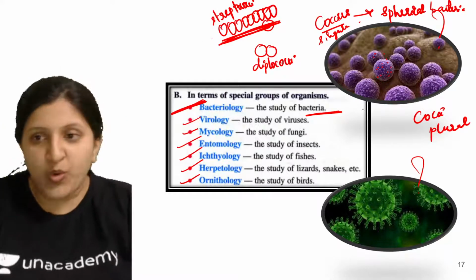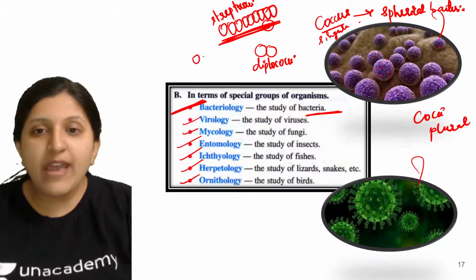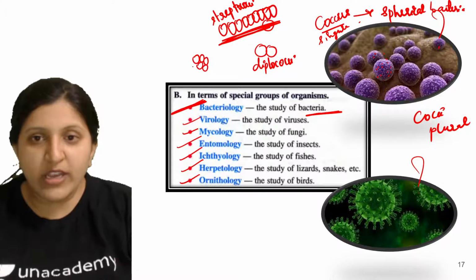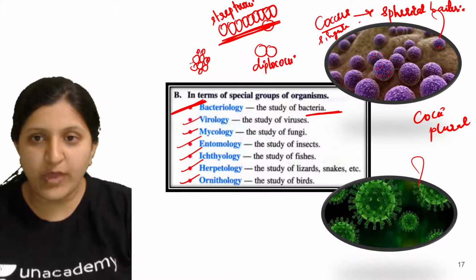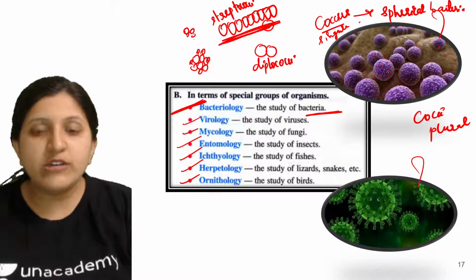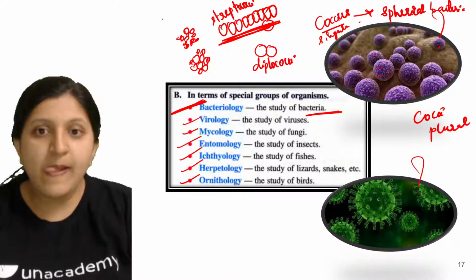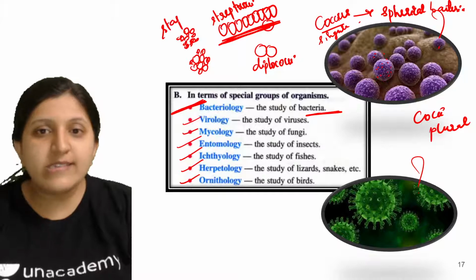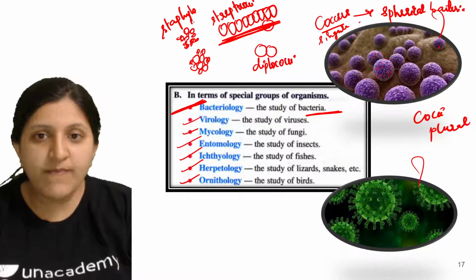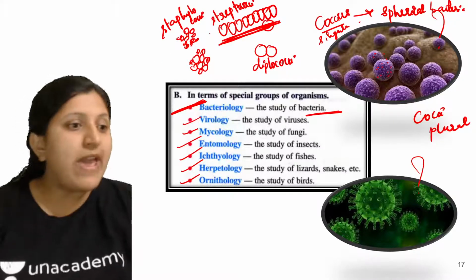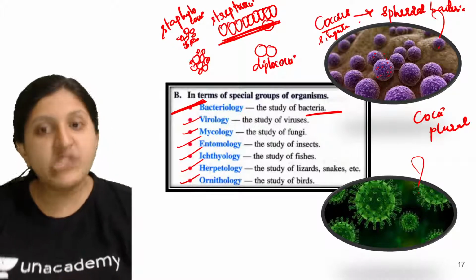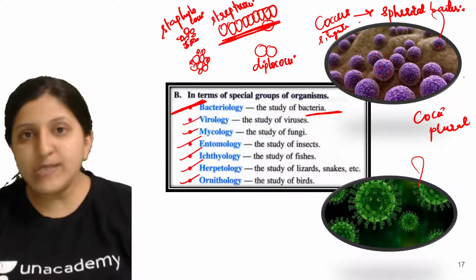So if they are present in a chain like this, we call that streptococci. Now if they are present in clusters, you can see this is one cluster, this is another cluster here. When they are arranged in a cluster, we call that staphylococci. Each and every detail will be studied with respect to these bacteria.